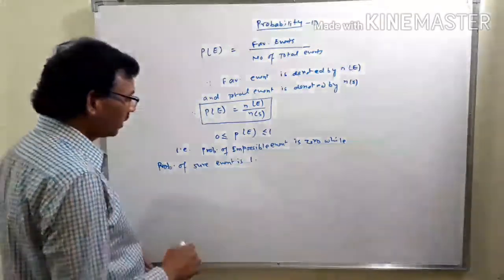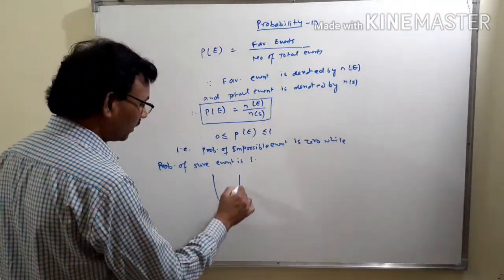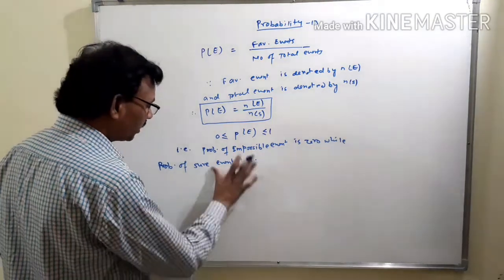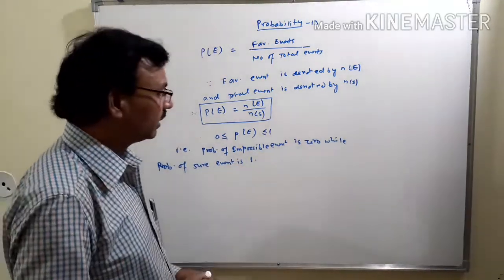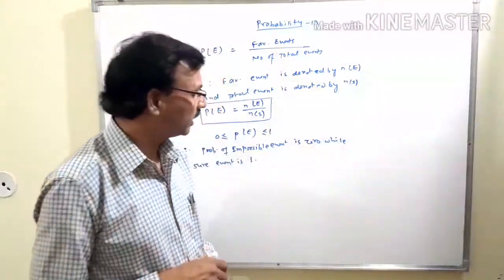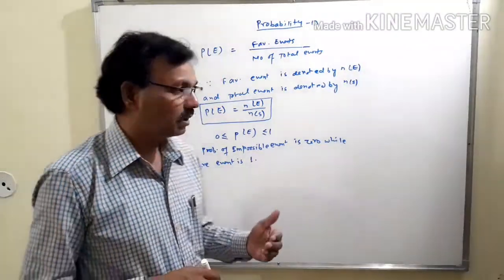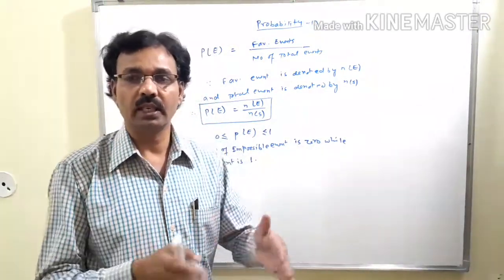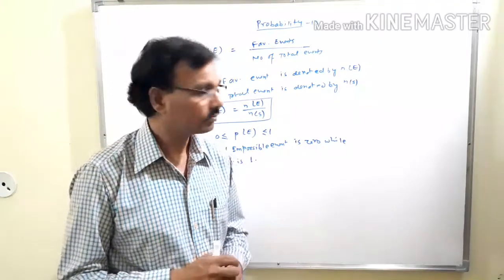Suppose you have a coin and that coin is two-headed. That means on both sides only heads are given.